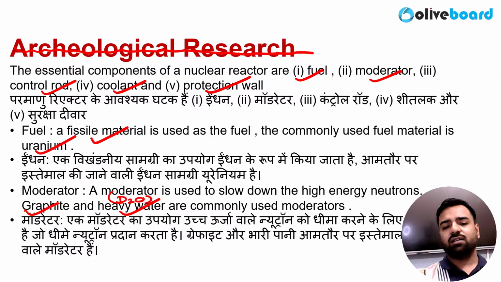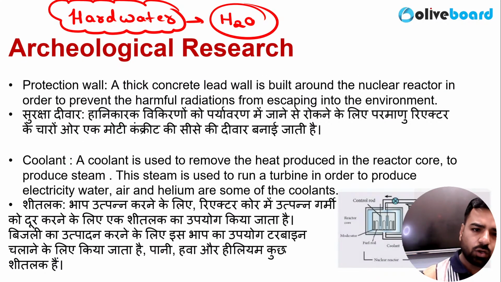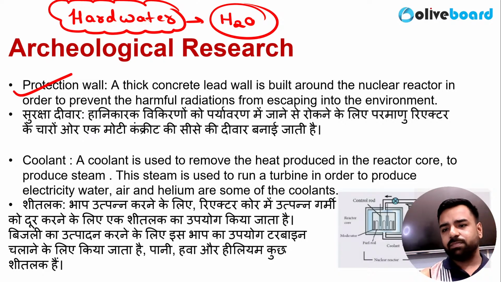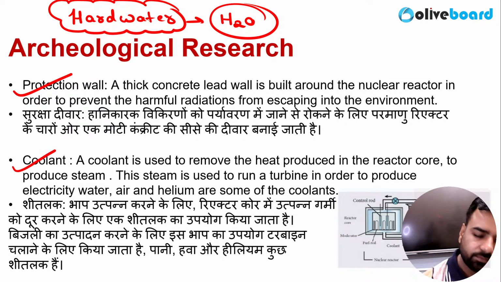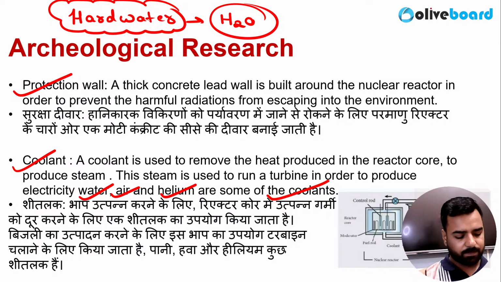Okay, so graphite and heavy water are the moderators. Then talking about the protection wall. A thick concrete lead wall is built around the nuclear reactor in order to prevent the harmful radiations from escaping into the environment. Talking about the coolant, that is used to remove the heat produced in the reactor core to produce the steam. Water, air, helium are some of the coolants which are used.